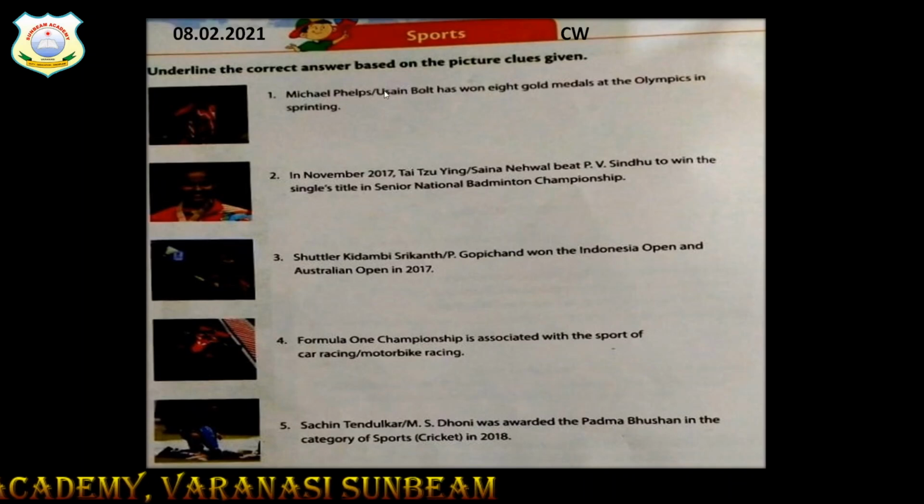Here are two names written. Michael Phelps and Usain Bolt, now you have to choose in between these two. One person has won 8 gold medals at the Olympics in sprinting. Now question arises, children, what is sprinting? Sprinting is just like race, but it is running over a short distance in a limited period of time.